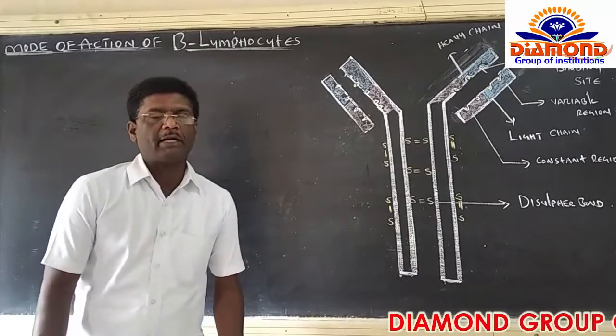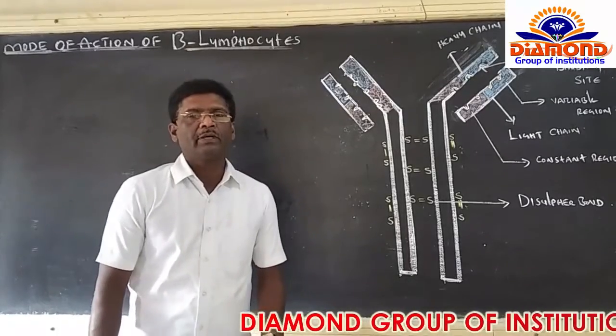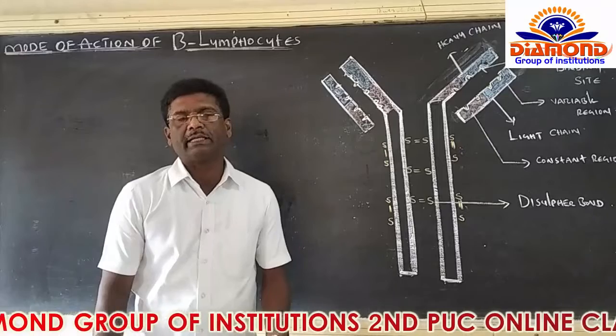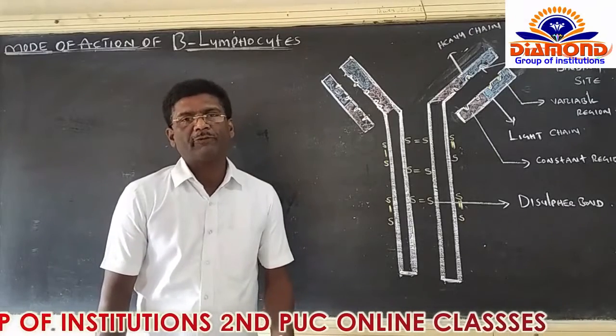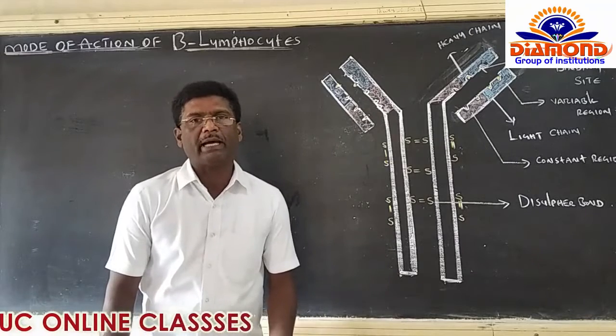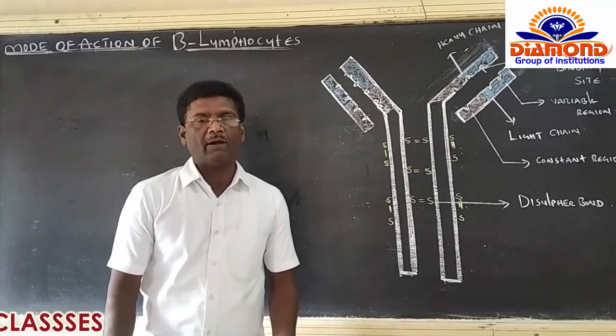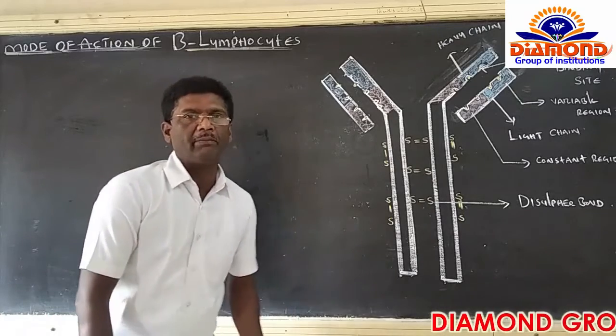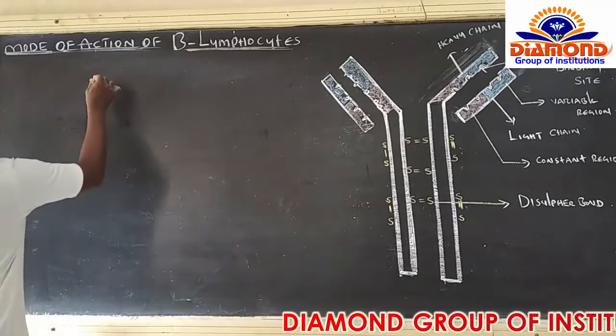Till now I explained very clearly regarding CMI, cell-mediated immunity, which takes place by T lymphocytes, and number 2, humoral immunity, which is maintained by B lymphocytes. I have to explain here one important thing regarding CMI. Now have a look here.